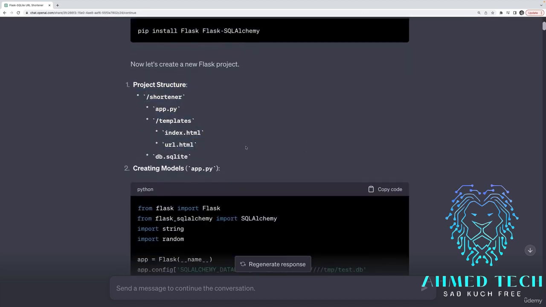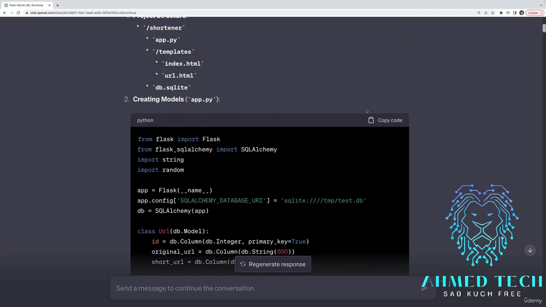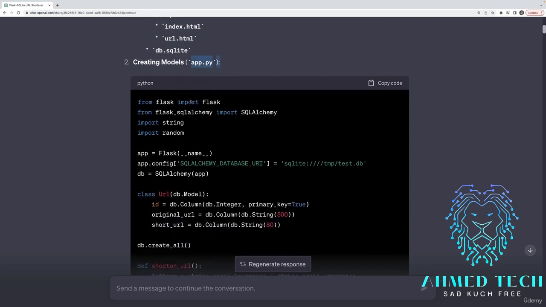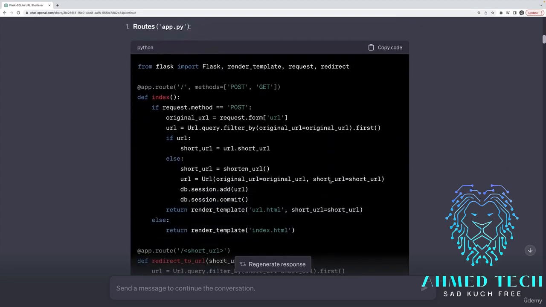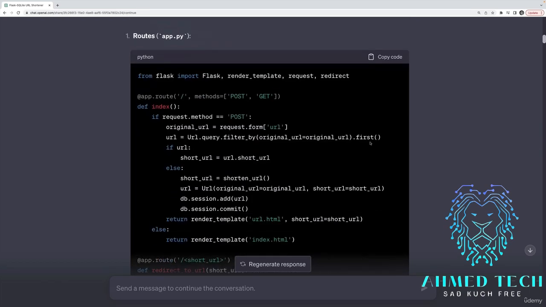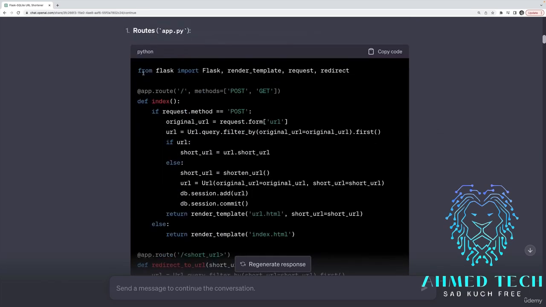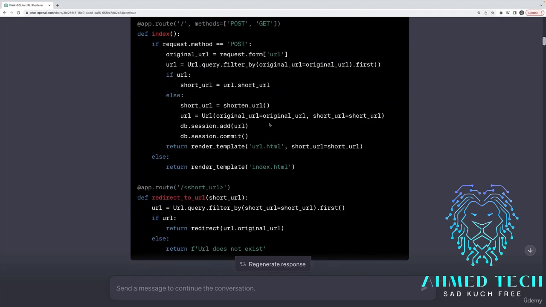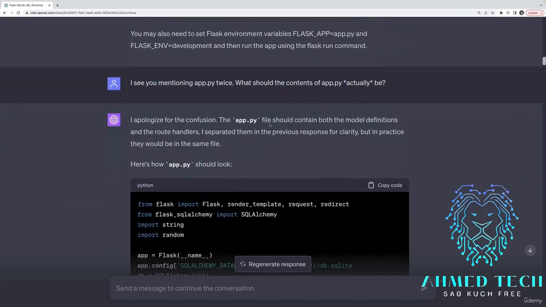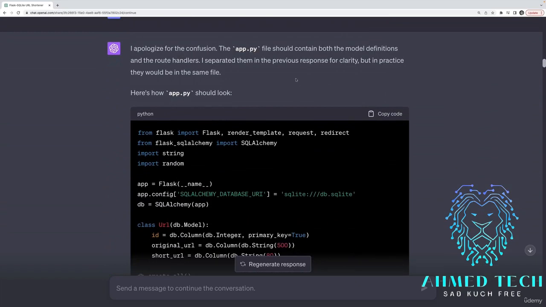Here's a basic project structure. And then it did something that confused me a tiny bit. It gave me one version of app.py with some imports and my basic server. And then it gave me another version of app.py. And what confused me for a moment is that it's also importing Flask, just like it was in this version. So I just followed up saying, is this one file, two files? Further down here. And it said, I apologize for the confusion. They should be in the same file, and it consolidated the imports and gave me everything together. It would have been simple enough to figure out. It wasn't some crazy issue, but it just had some overlap.